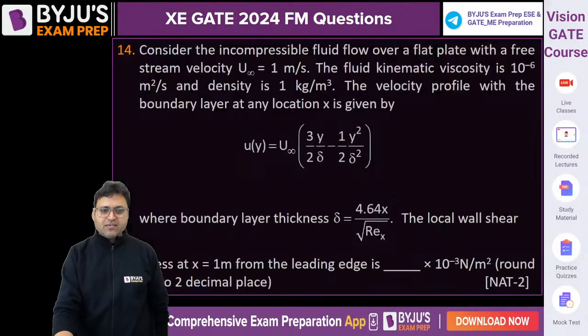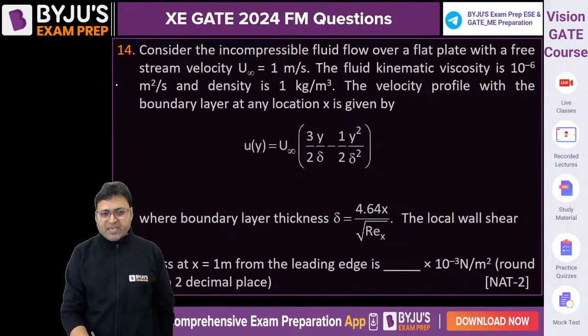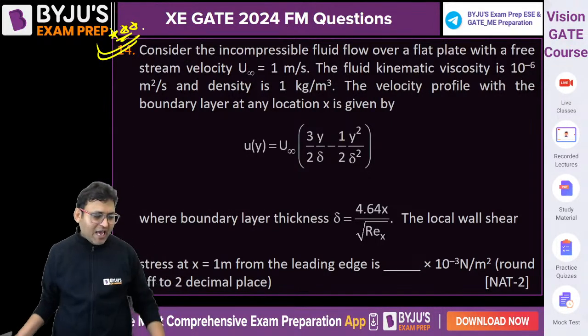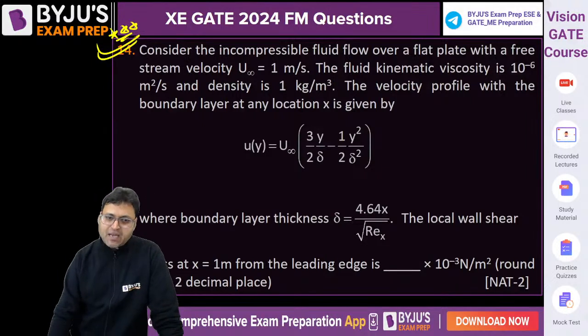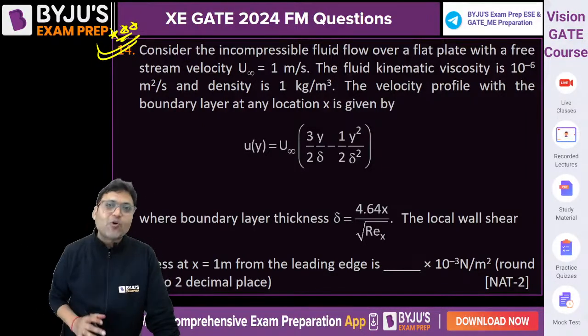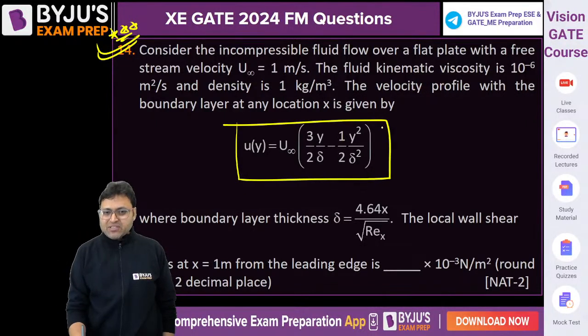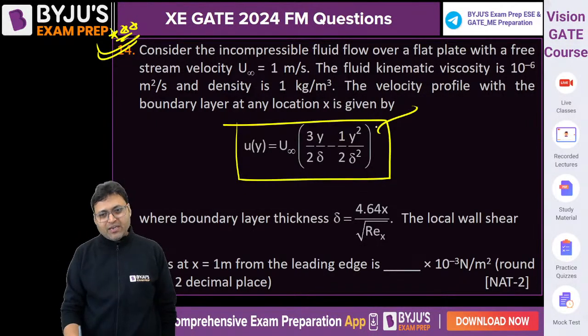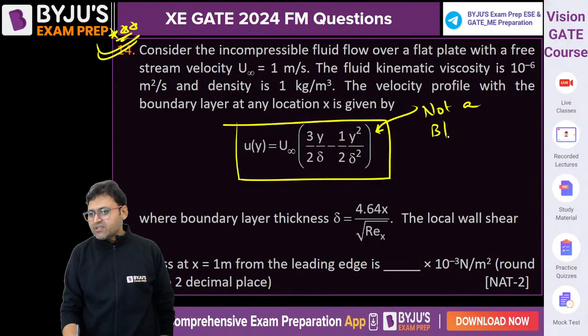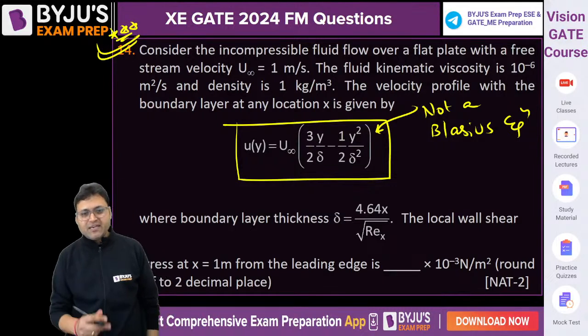Question number 14. Again, a very simple question. But if you are not comfortable with the basics, the fundamentals, then you might end up committing a mistake. If you try to use the direct formula, that is where people commit the mistake. Why? Because the velocity profile is not given by the Blasius equation. It is not a Blasius equation, if you clearly see.